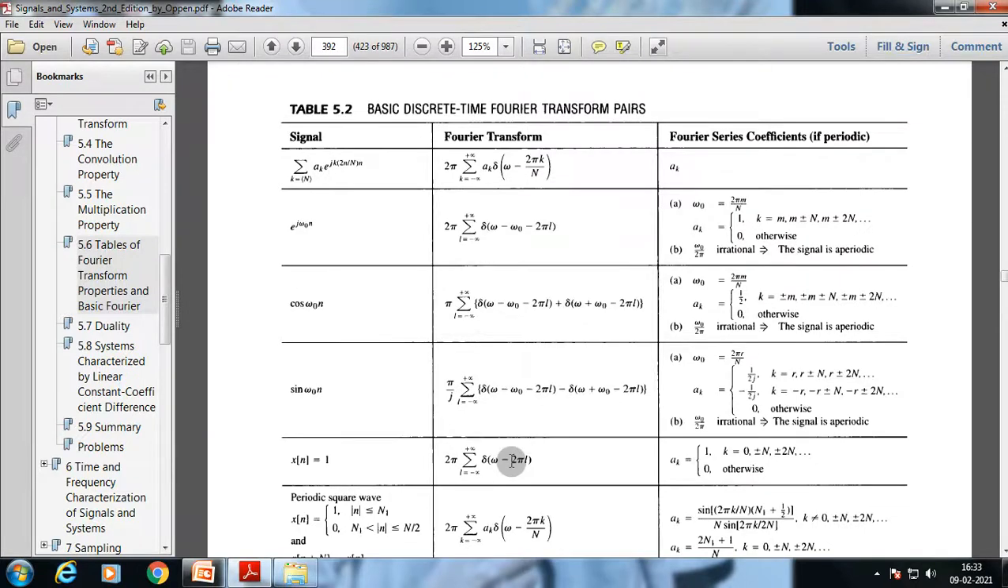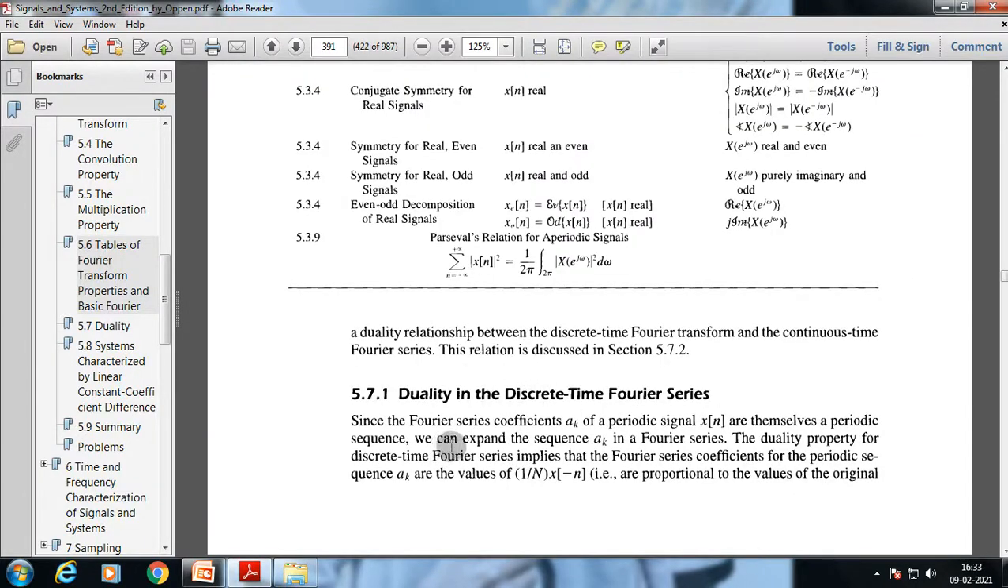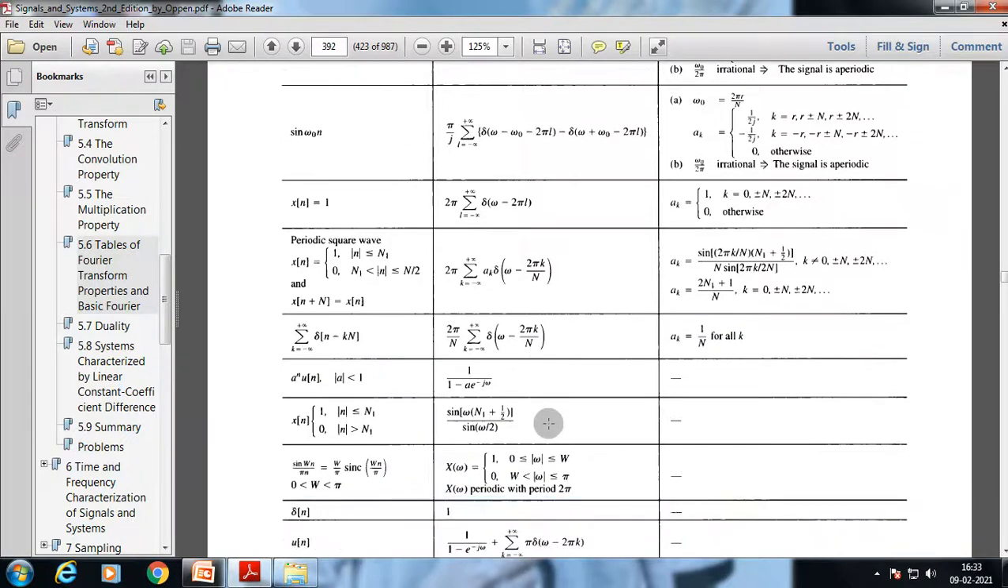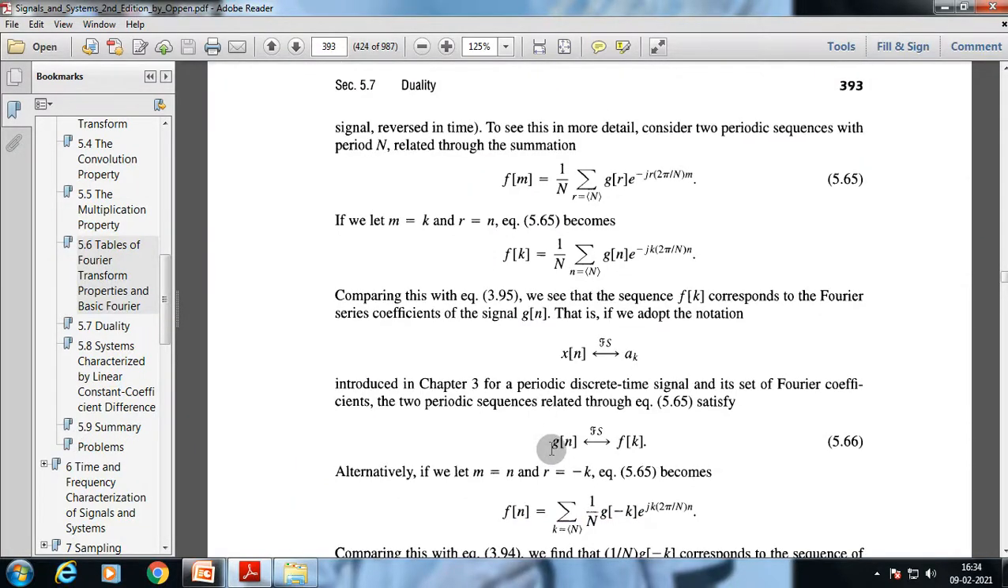Now, duality in the discrete time Fourier series. Since the Fourier series coefficients a_k of the periodic signal x[n] are themselves a periodic sequence, we can expand the sequence a_k in a Fourier series. The duality property for the discrete time Fourier series implies that the Fourier series coefficients for the periodic sequence a_k are proportional to the values of the original signal reversed in time.